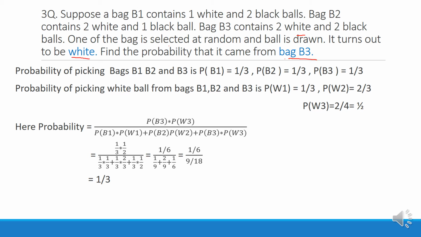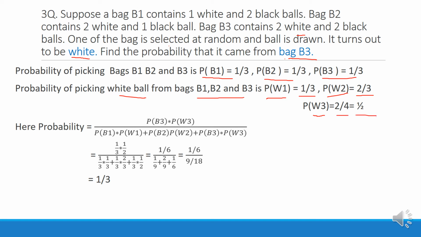So probability of picking bag B1, B2 and B3 is P of B1 is equals to 1 by 3, P of B2 is equals to 1 by 3, P of B3 is equals to 1 by 3. So probability of picking white ball from bags B1, B2 and B3 respectively: probability of picking white ball from B1 is 1 by 3, and probability of picking white ball from bag B2 is P of W2 is equals to 2 by 3, and probability of picking white ball in the bag B3 is P of W3 is equals to 2 by 4, which is equals to 1 by 2.